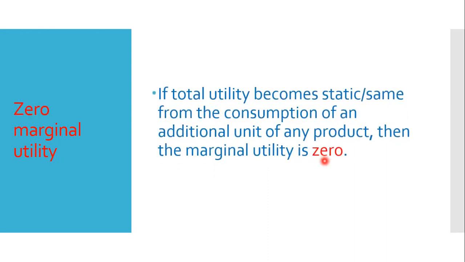What is zero marginal utility? If total utility stays the same from the consumption of an additional unit of any product, that is, there is no increase or change in total utility, same as before, in this case marginal utility is zero.